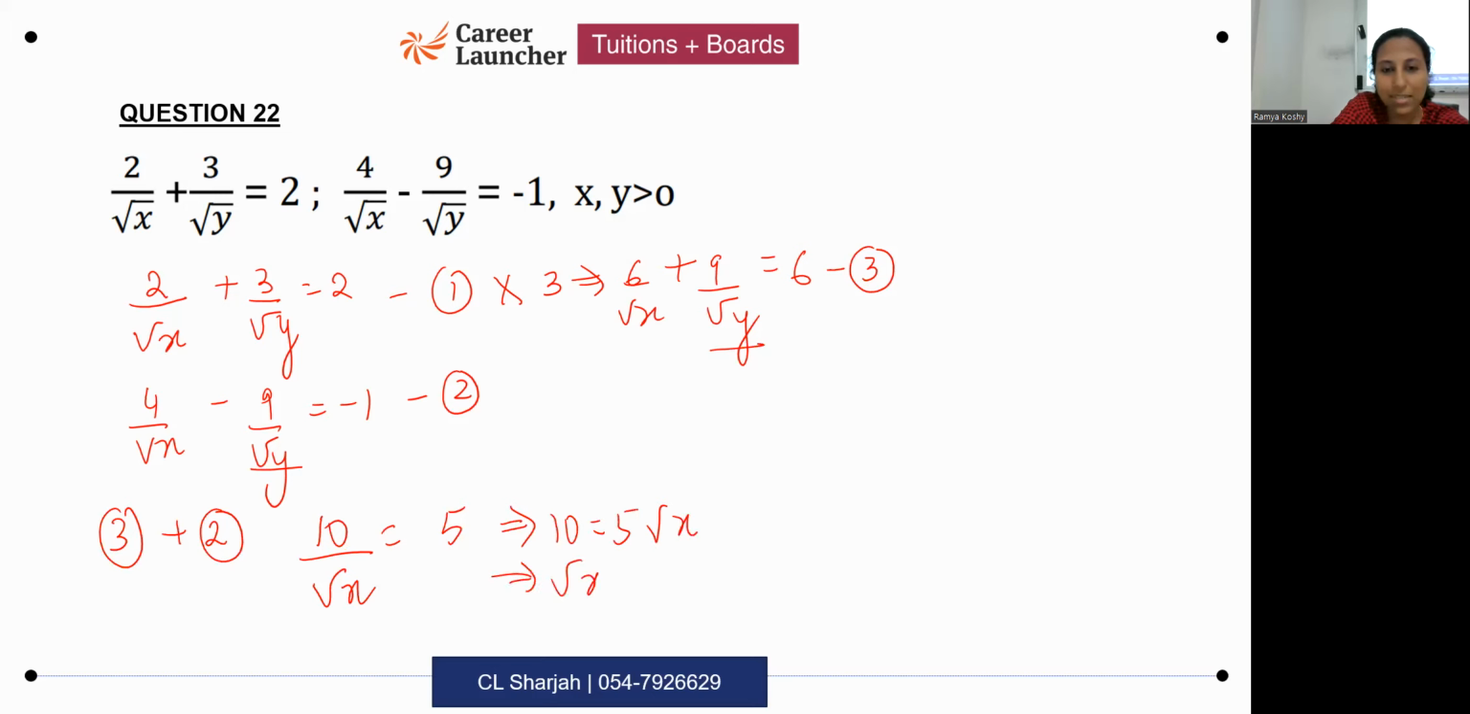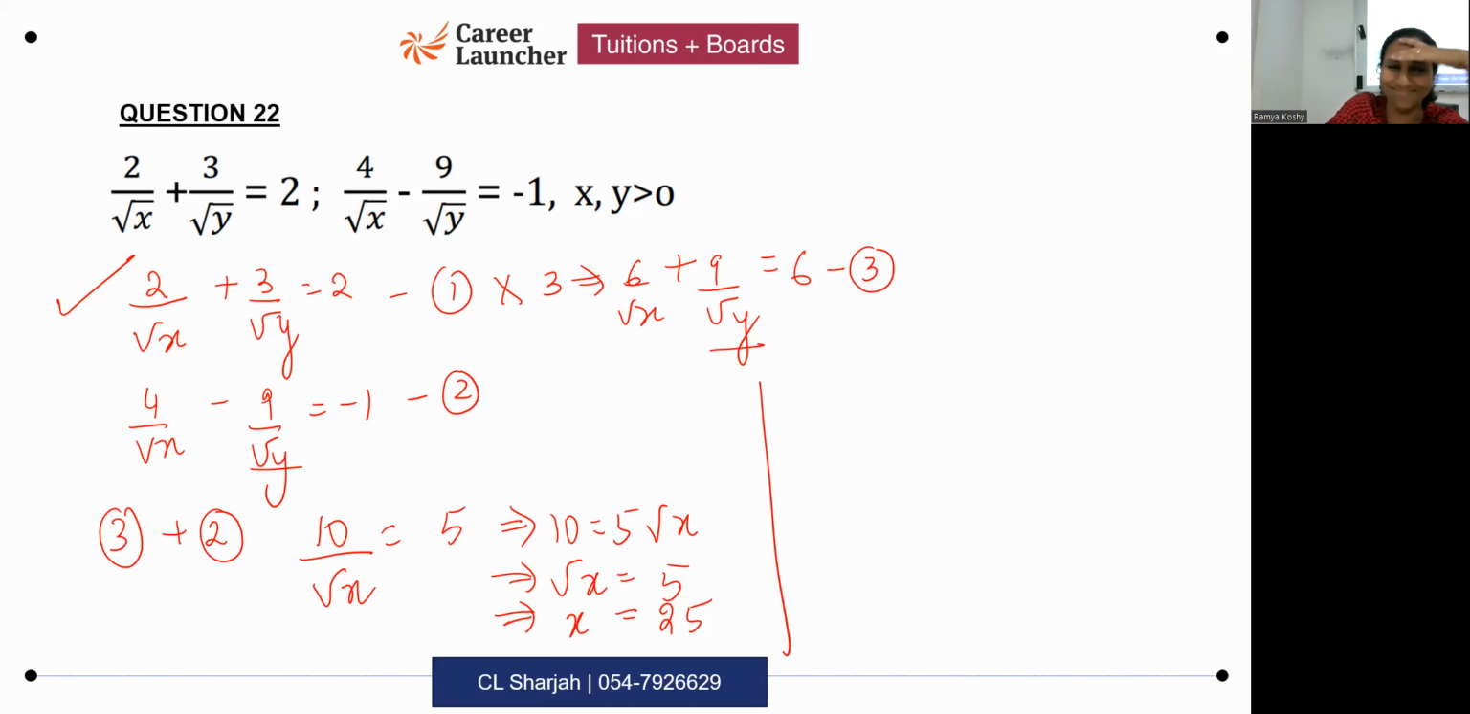So this means 10 is equal to 5 root x. It means root x is equal to 10 by 5. What is the value of x? Root x is 5, so x is 25. Very good. Next, you need to find out the value of root y. You just have to substitute this in any one equation you like. For me, this equation looks the simplest. Okay. So, root x is 2, right? 10 divided by 5.